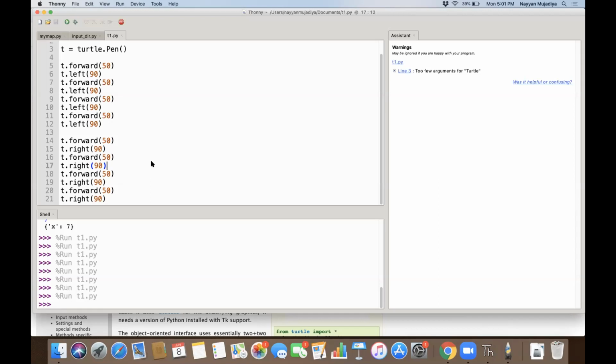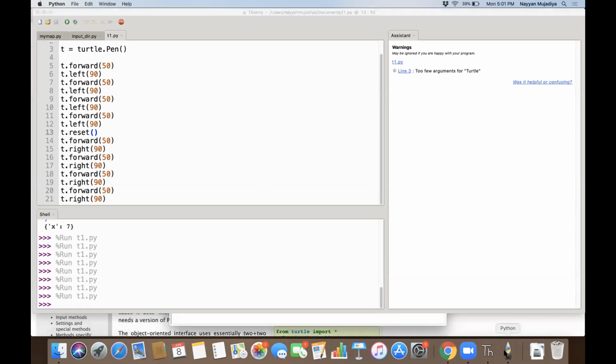Okay, now let's see another thing, which is t dot reset. When I call this, what it does is it puts the turtle back to its starting position. Oh, okay. So let's see.